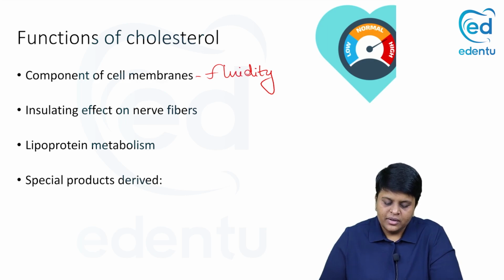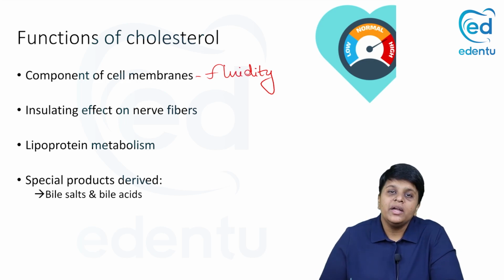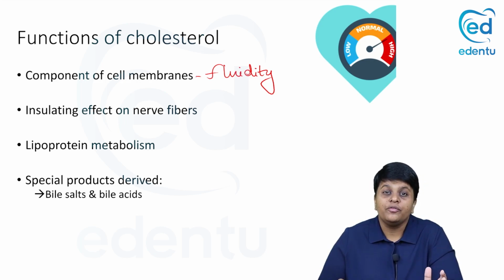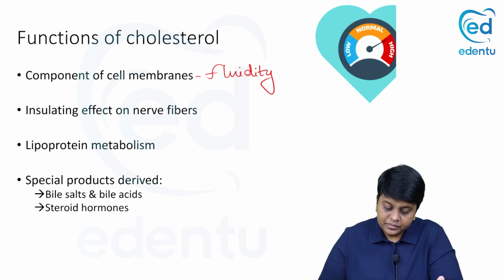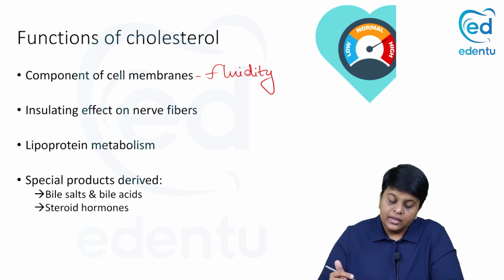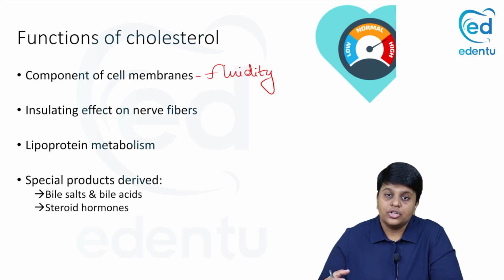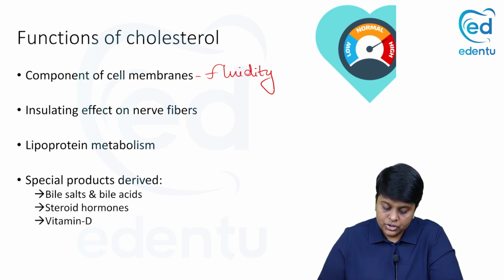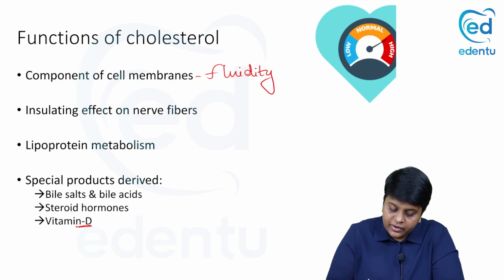And there are certain special compounds which are derived from cholesterol, which is a very important short note answer, or it can be asked in the form of MCQs. You have bile salts and bile acids, which are required for the digestion of lipids. Then we have the various steroid hormones. Steroid hormones include your aldosterone, those which are produced from the adrenal cortex, and in addition you have the estrogen and testosterone, which are also produced from cholesterol. Then you have a vitamin which is derived from cholesterol, and that is vitamin D.